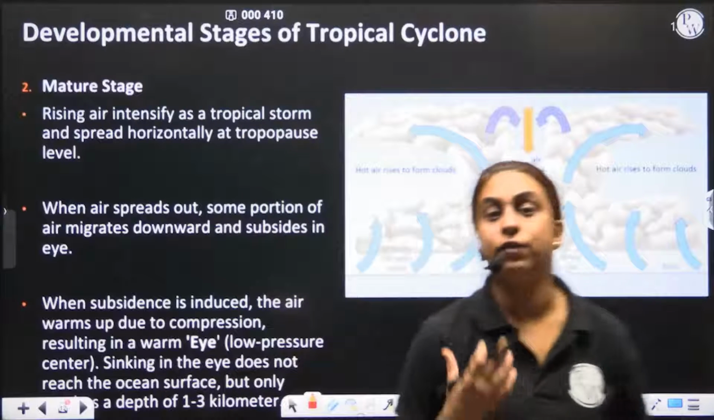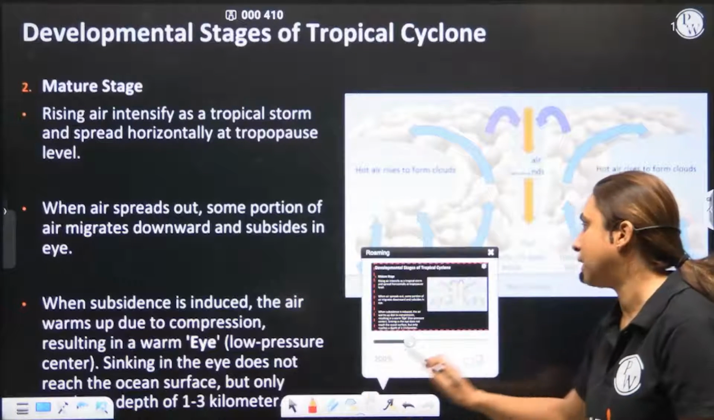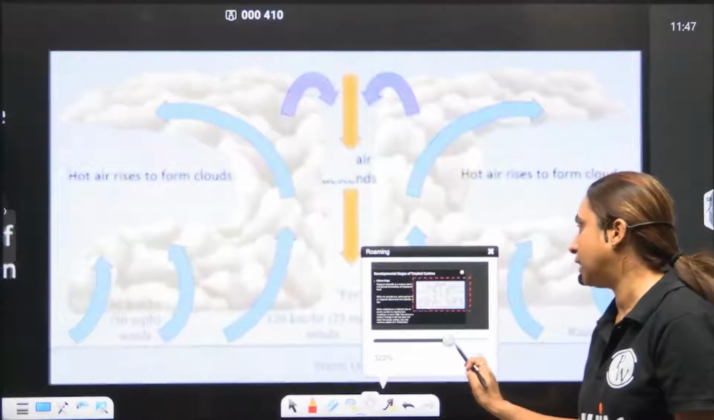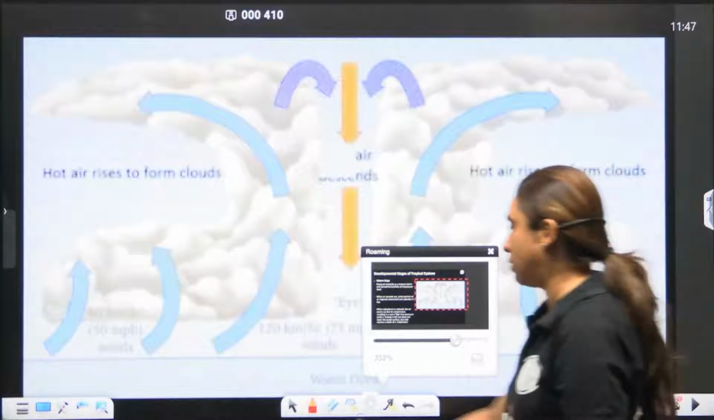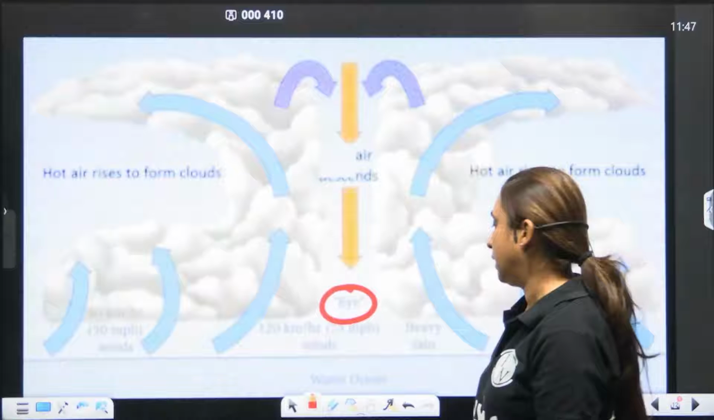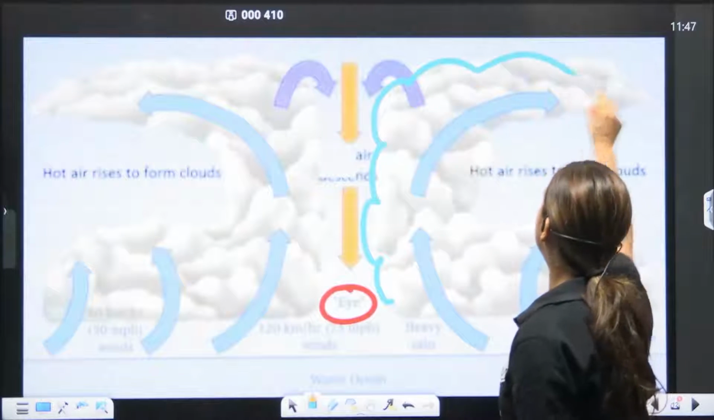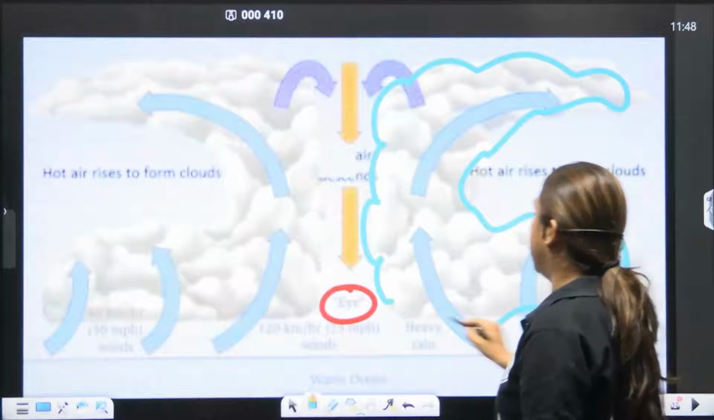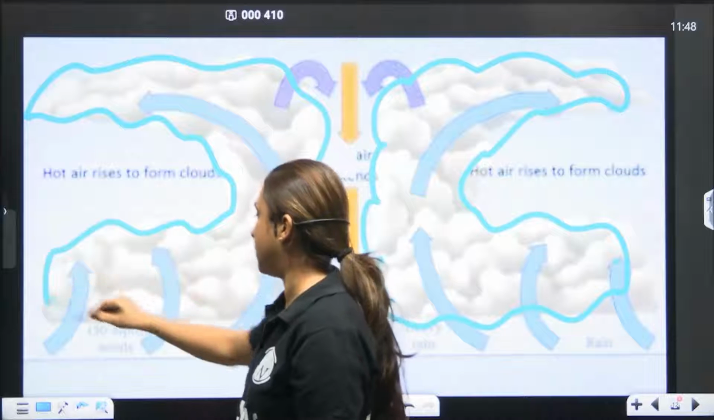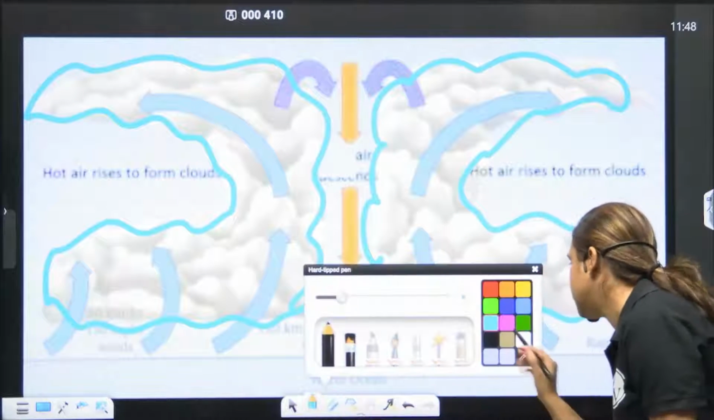A fully developed tropical cyclone is formed. You'll see what is a fully developed tropical cyclone. This is a fully developed tropical cyclone. So over time, you have a fully developed tropical cyclone which has what? It has an eye here. It has a huge big cloud, which you call a cumulonimbus cloud. So what does a fully developed cyclone have?